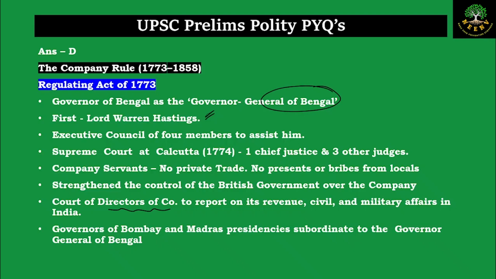And ultimately, the governors of Bombay and Madras presidencies, till now they were also independent and equal to the Bengal presidency. Now the Bengal presidency became superior, and the governors of Madras presidency and the Bombay presidency became subordinate to the Bengal presidency. That is why the Governor of Bengal became the Governor General of Bengal, and the other two British presidencies were made subordinate to the Bengal presidency. This is what happened in the Regulating Act. You'll see how through various measures, starting from the Regulating Act and ending with the Act of 33, the centralization of power took place in the British Empire.